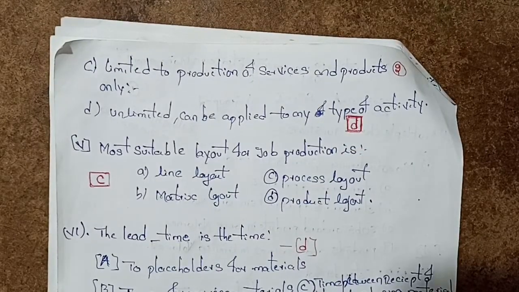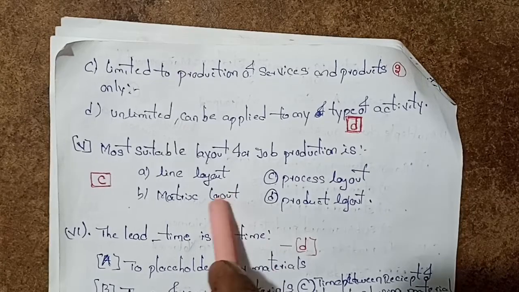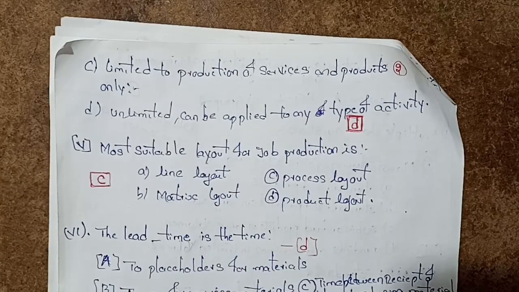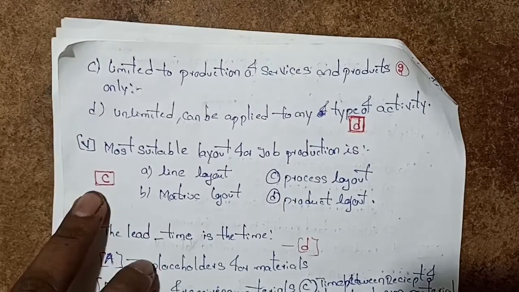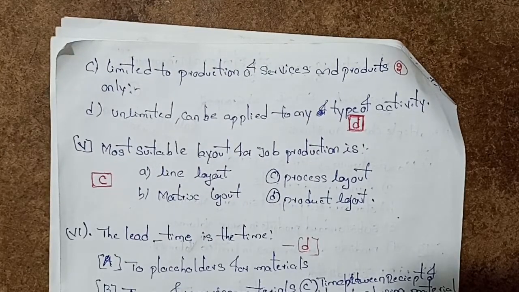The most suitable layout for job production is: line layout, matrix layout, process layout, or product layout. So select C. The most suitable layout for job production is option C, process layout.